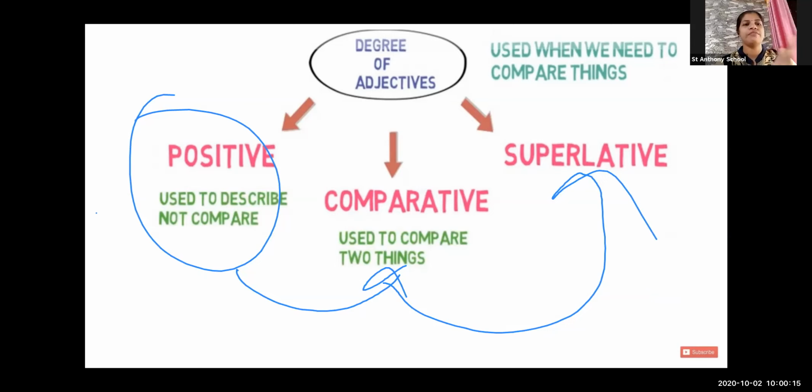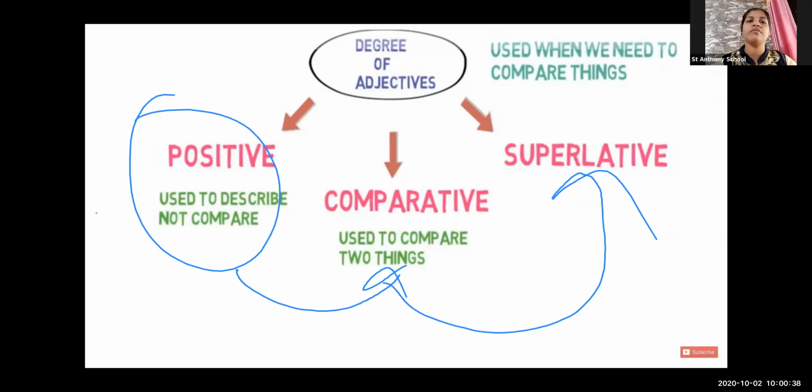But when I come to the comparative, I will compare. Yes, Suresh, you are very talkative in a positive sentence. But when I want to compare him with the other students, I will say, Suresh, you are more talkative than Ramesh.